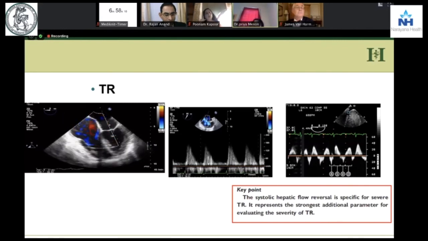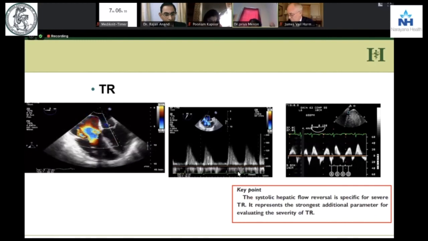Then we put our cursor into the hepatic vein, and as Rajesh had told in his talk earlier, you have these waves. You see an A wave, you see an S wave. The A wave is an atrial contraction wave and the S wave is a systolic wave. Now what happens? Normally the systolic wave is an antegrade wave. And here you see that the wave is retrograde. So a systolic hepatic flow reversal is a sure shot sign of a severe TR.